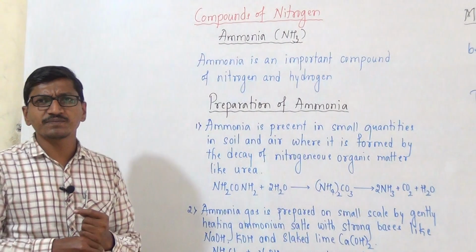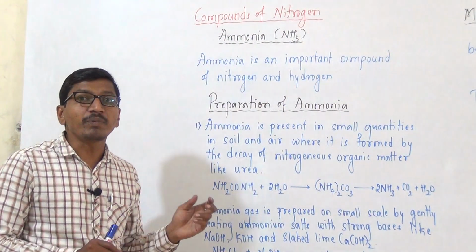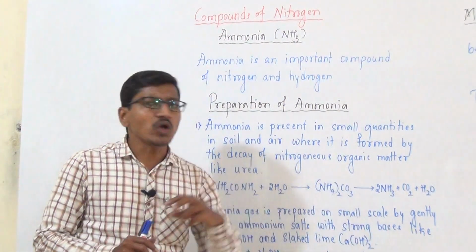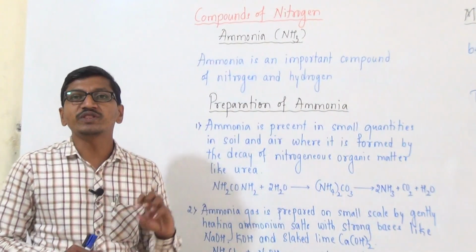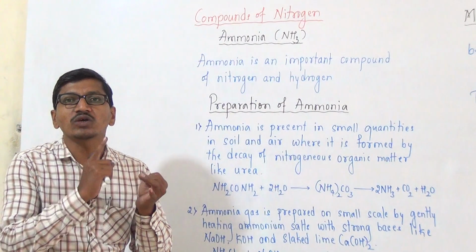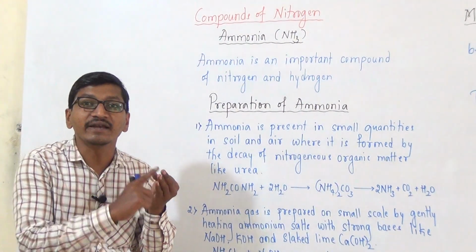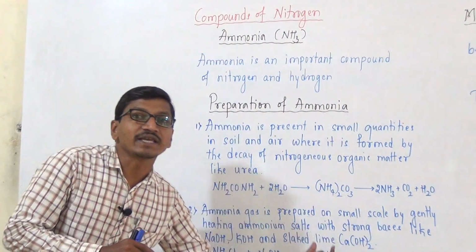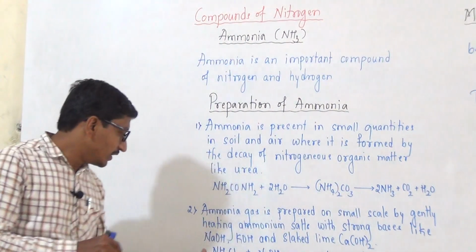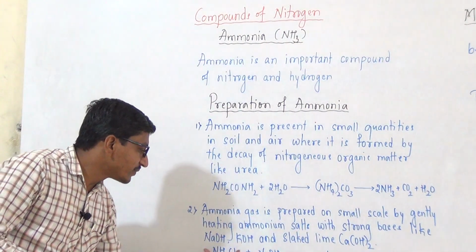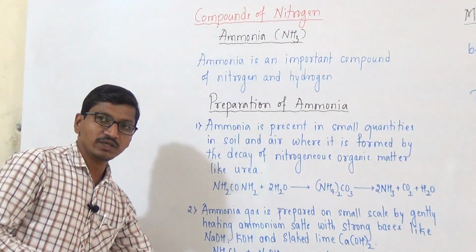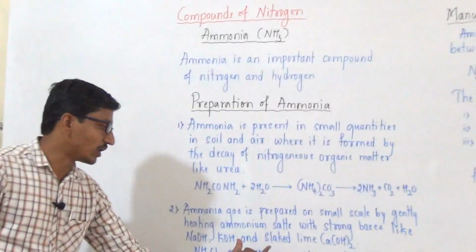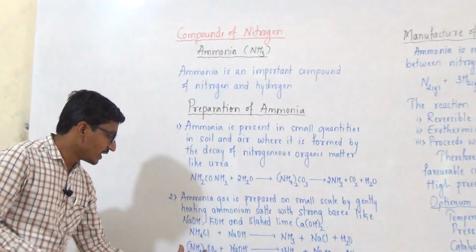Second one is ammonia gas is prepared on small scale by gently heating ammonium salts with strong bases like sodium hydroxide, potassium hydroxide and slaked lime, that is calcium hydroxide. Ammonium chloride heated with sodium hydroxide gives ammonia.